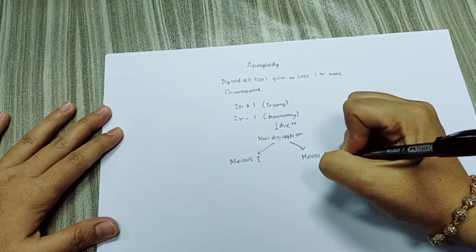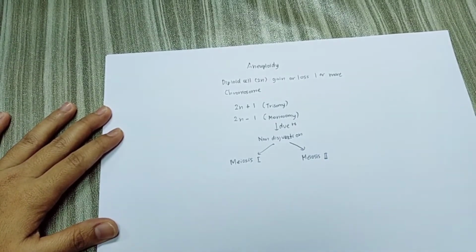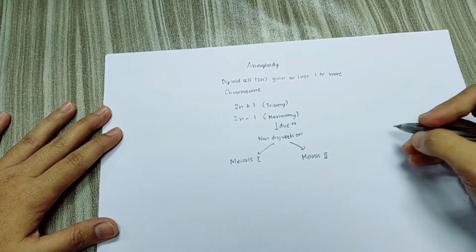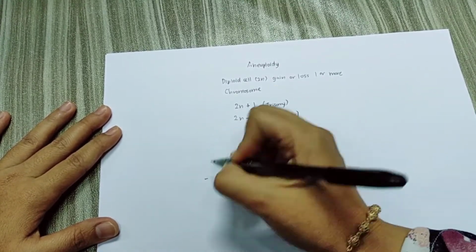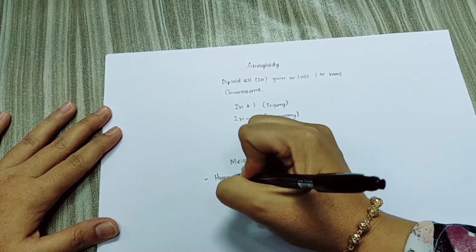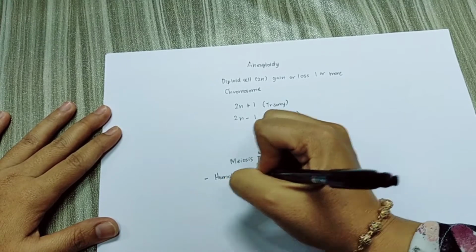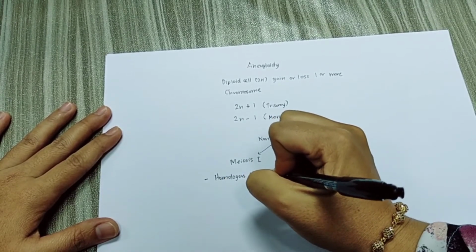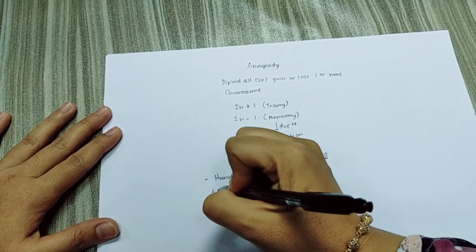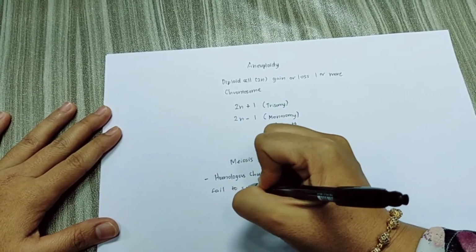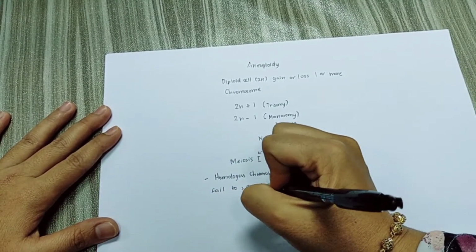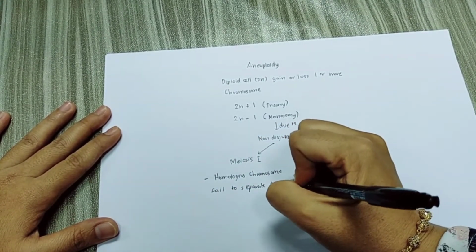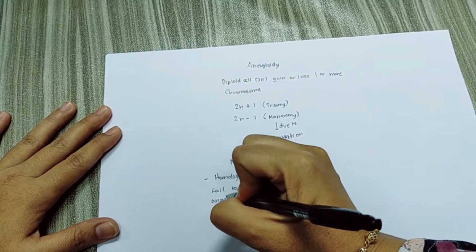What is the definition of non-disjunction? Non-disjunction means failure of the homologous chromosomes and also the sister chromatids to separate. Specifically, if non-disjunction occurs during meiosis 1, the homologous chromosomes fail to separate during anaphase 1.